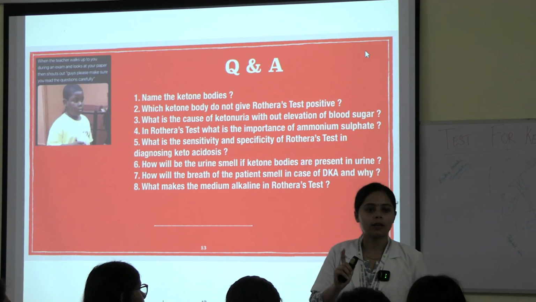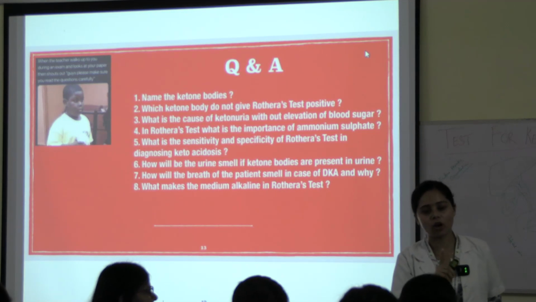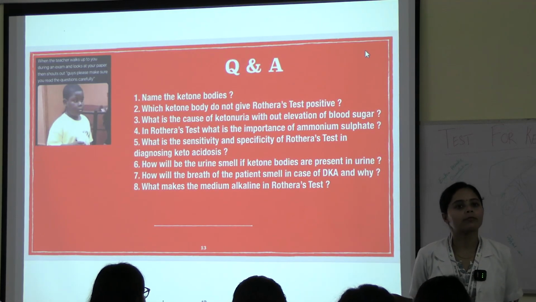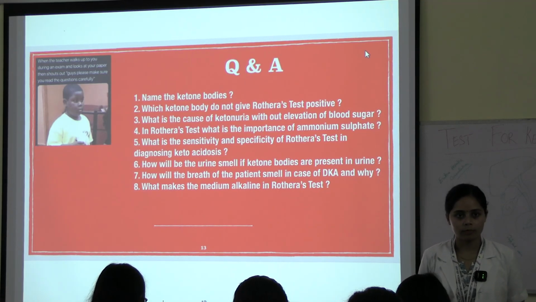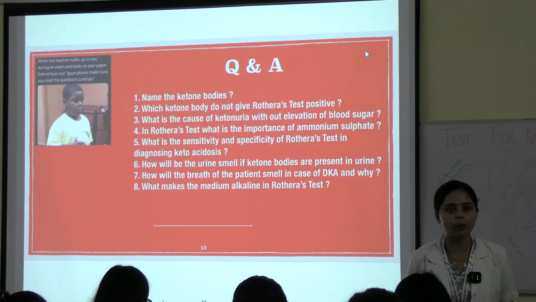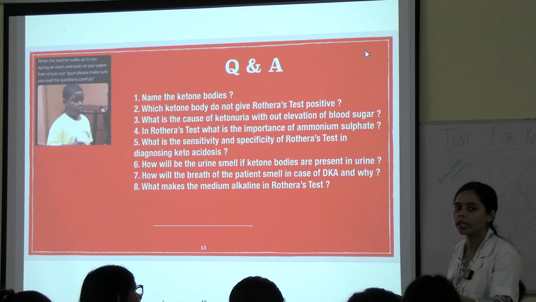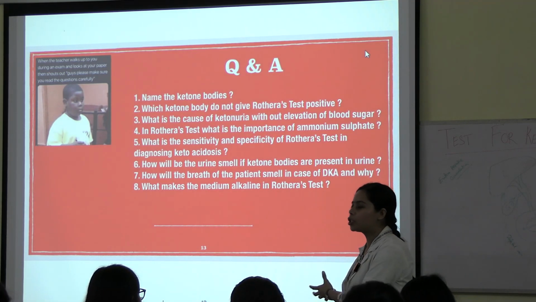Who can answer nicely? She learned it. Okay, stand up and tell confidently. Sensitive means we cannot detect the exact amount of ketone bodies, and specificity means it is only positive for ketone bodies. Specific means, what is the English meaning of specific? It is particular. Good try. So it is only specific for detection of ketone bodies.